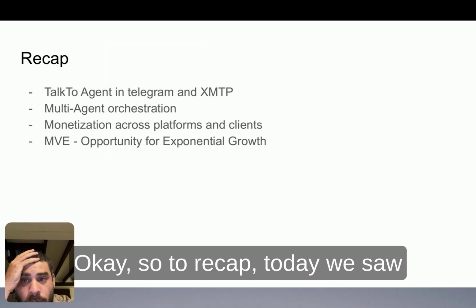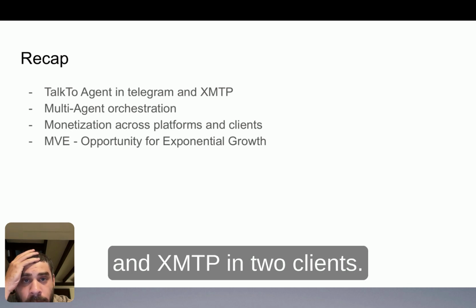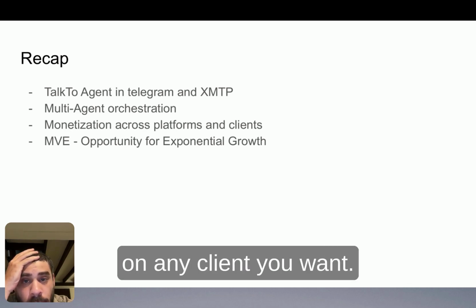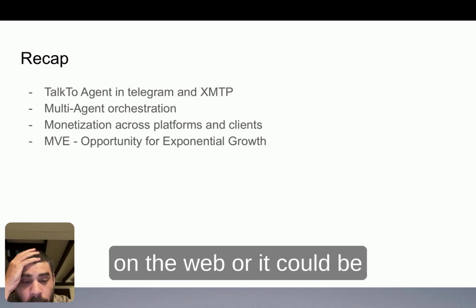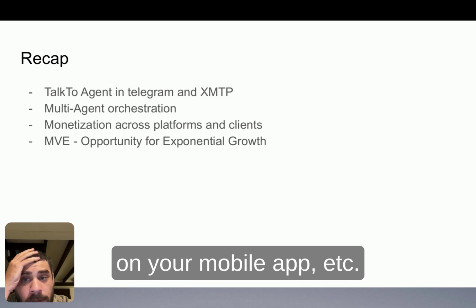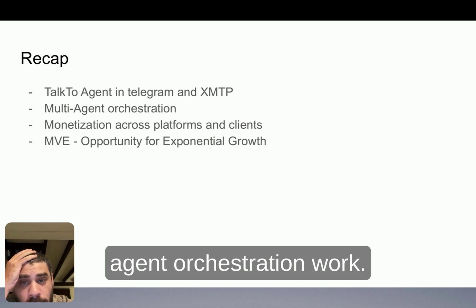Okay, so to recap, today we saw the Talk to agent in Telegram and XMTP in two clients. So you can build on any client you want. In this case, it was Telegram and XMTP, but it could be on the web or on your mobile app, etc. Okay. We also saw how the multi-agent orchestration works.